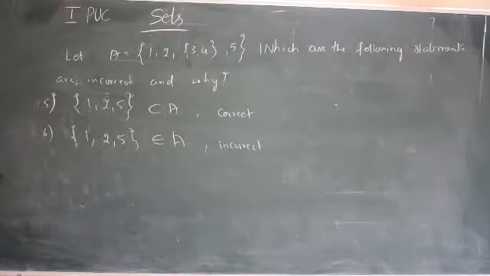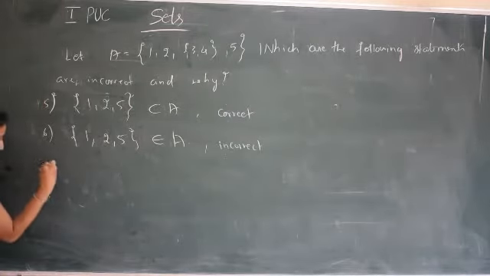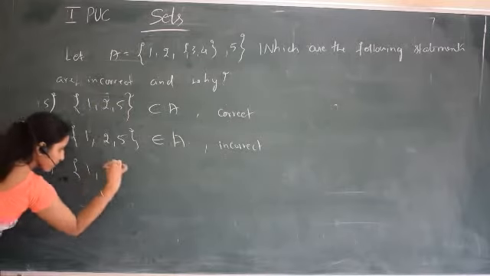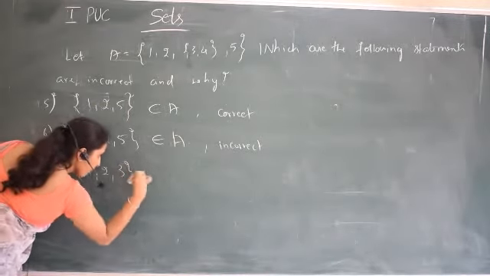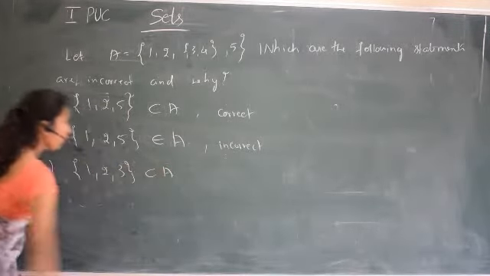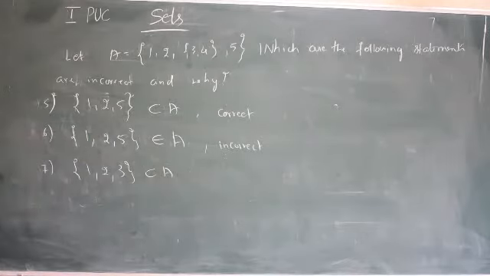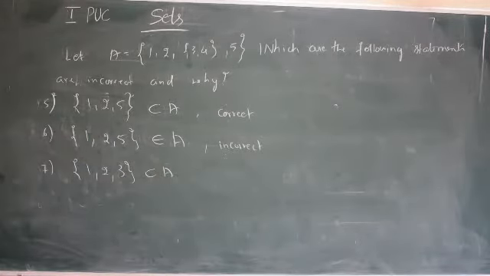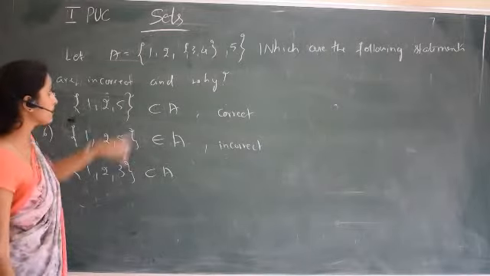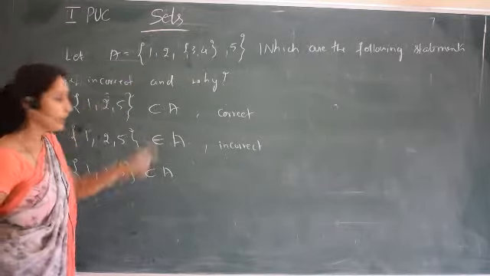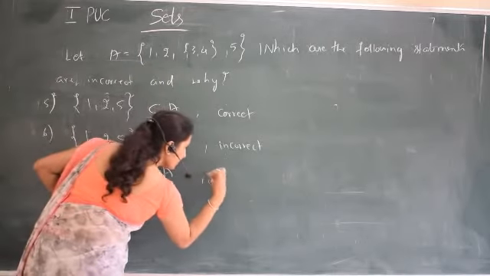Next is {1, 2, 3} contained in A. This is also incorrect, because 3 is not an element inside this set, so it is incorrect.